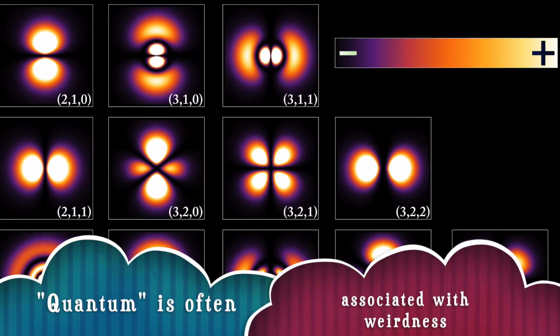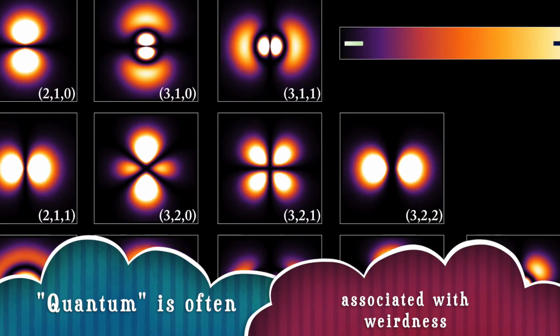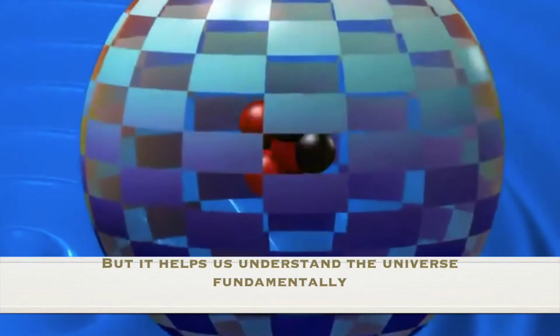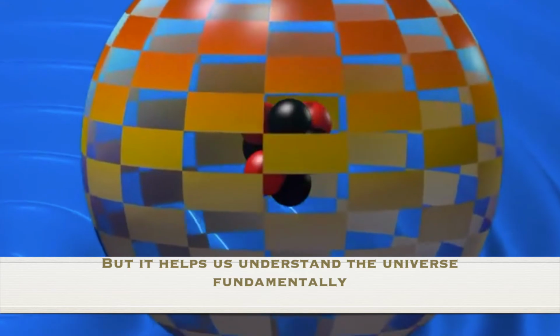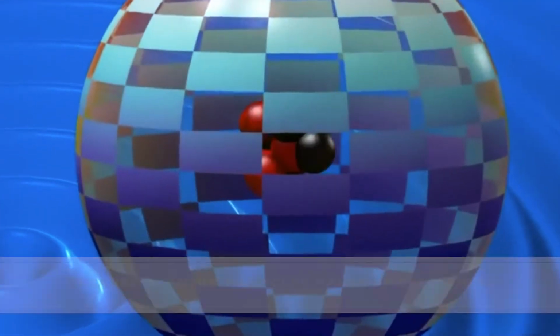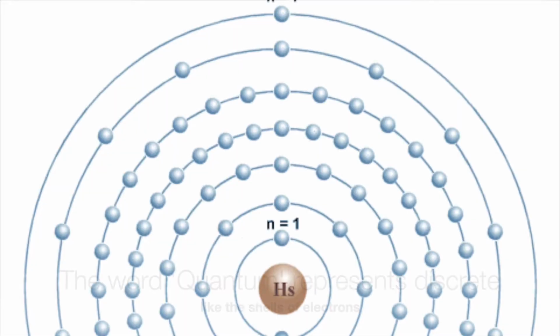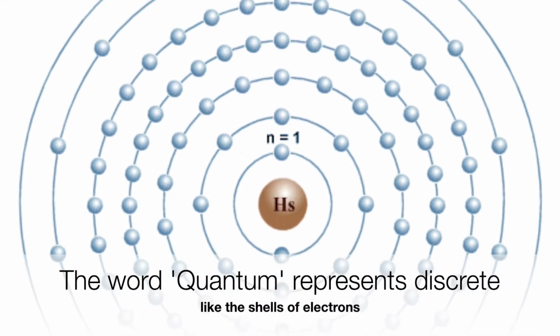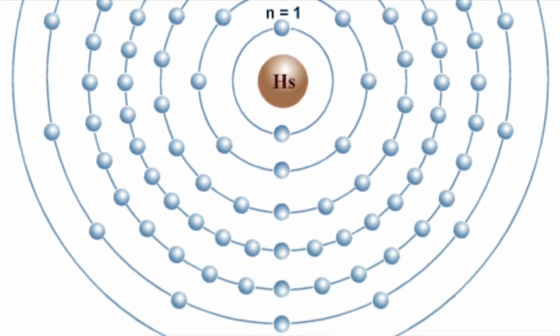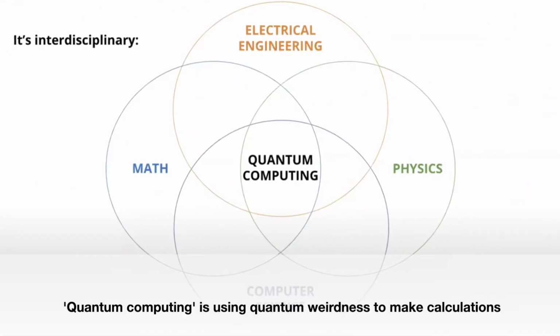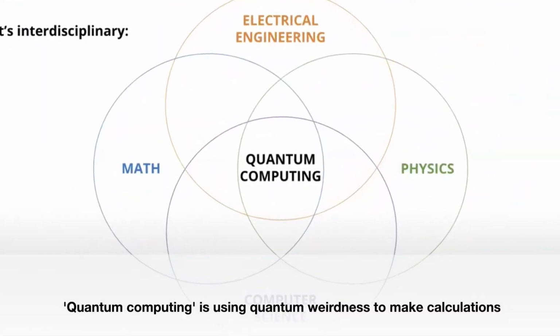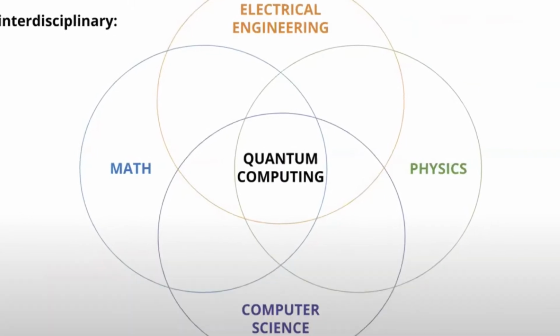Quantum is often associated with weirdness, but it helps us understand the universe fundamentally, because quantum particles make up everything around us. The word quantum represents discrete, like the shells of electrons. Quantum computing is therefore using quantum weirdness to make calculations.